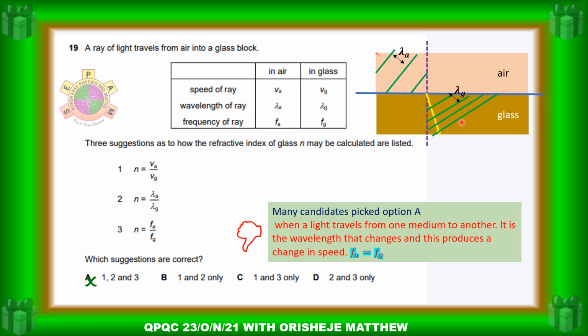So if you look at this explanation, and you want to calculate the refractive index, you have speed in air over speed in glass, and wavelength in air over wavelength in glass. So 1 and 2 are correct. So the correct answer is B.